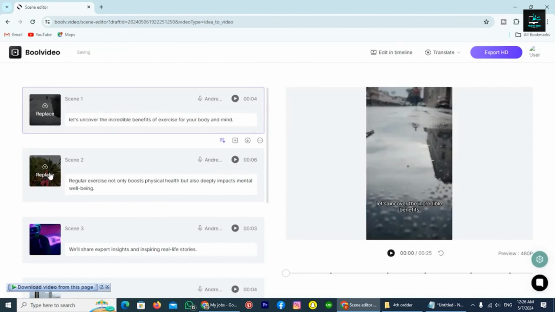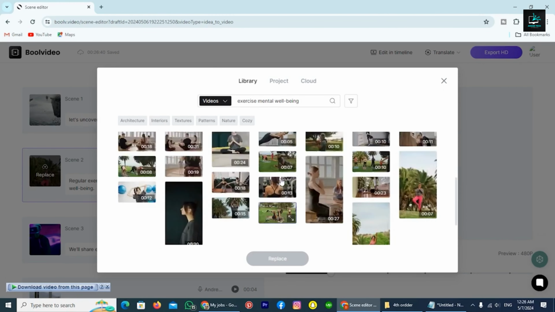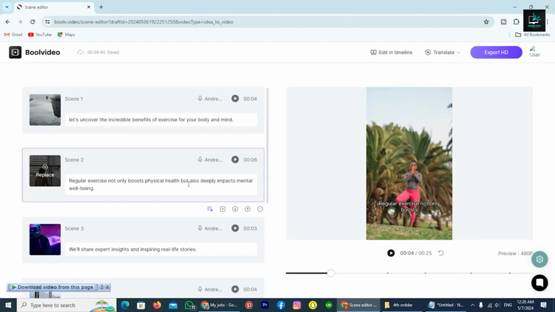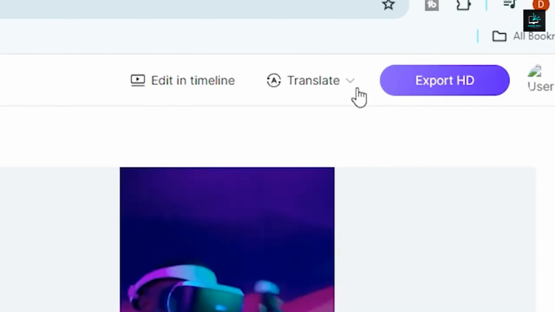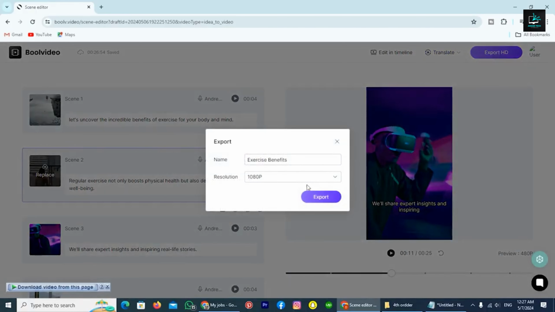And from here, you can change the B-roll. You can choose from this library. You can also translate the video to any language by clicking here. When you are done, click on Export, then choose the quality and click on Export again.